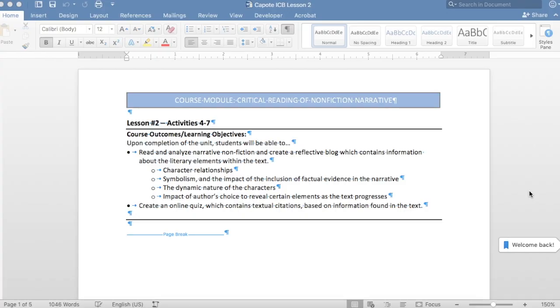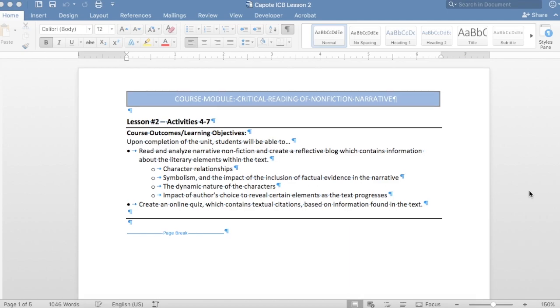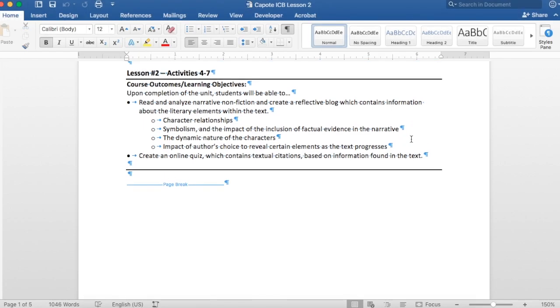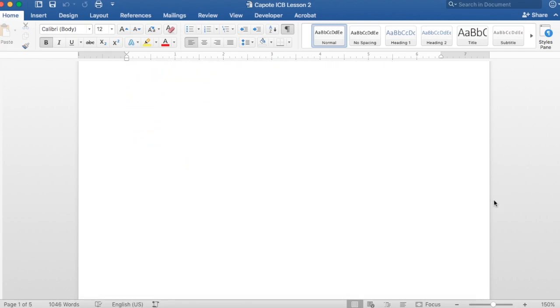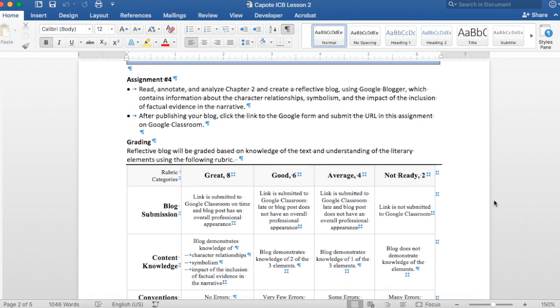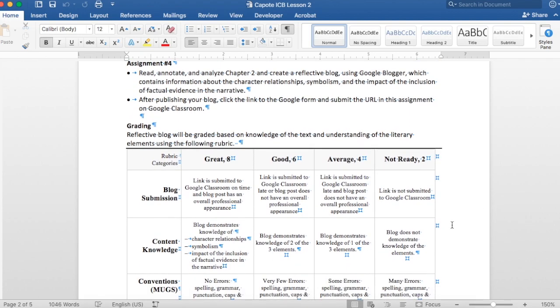The second lesson is a similar format to the first. The outcomes and objectives are posted at the very beginning, and they include the specific literary elements that the students will be looking for. Again, the students will be reading and analyzing chapters, creating and posting blogs with the information that they have learned.